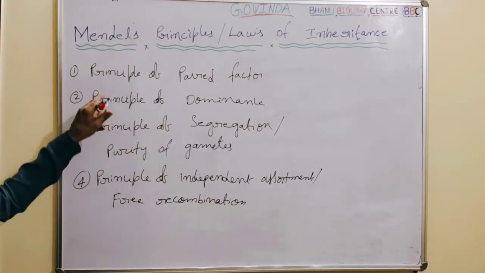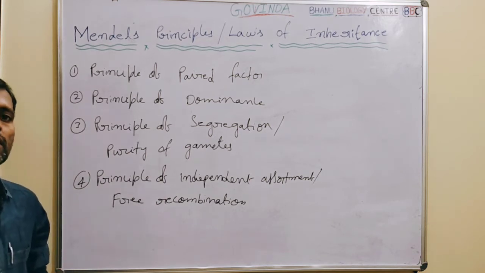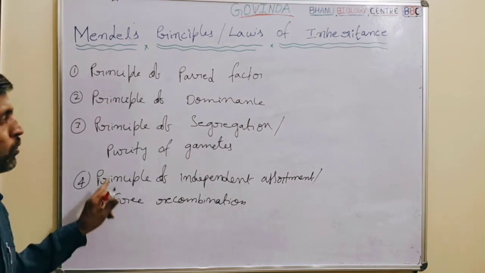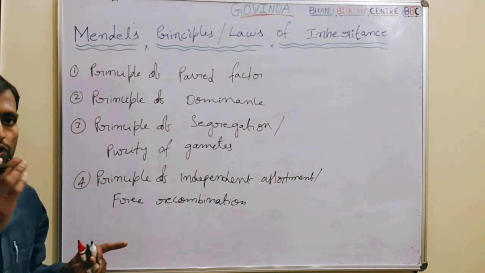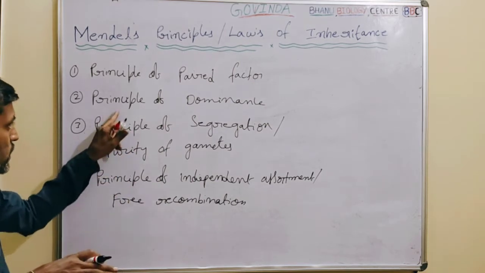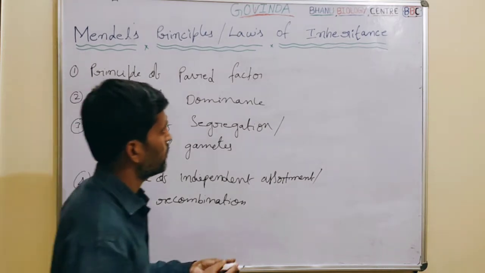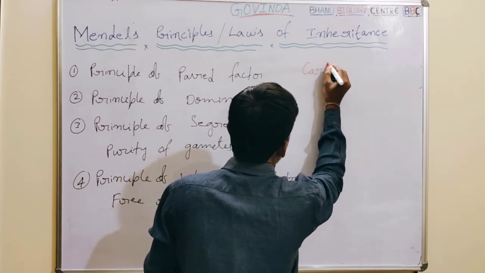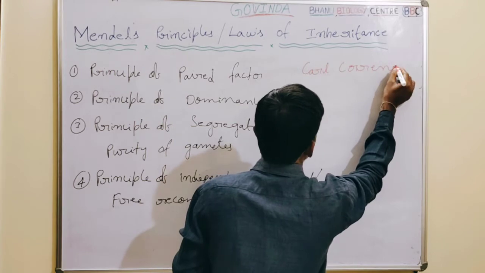These are the 4 principles given by Mendel from his experiments. Out of the 4, only 3 principles got the position of laws. The status of law for these 3 principles was given by a scientist, Carl Correns.